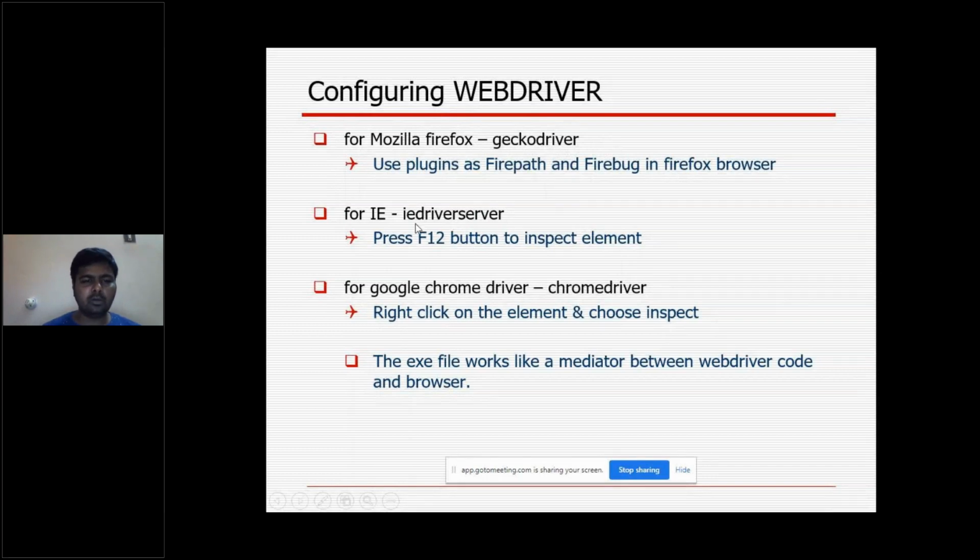Then, if you want to run your application in IE, at that time you have to use the IE driver server. If you want to run in Chrome, you have to download the Chrome driver.